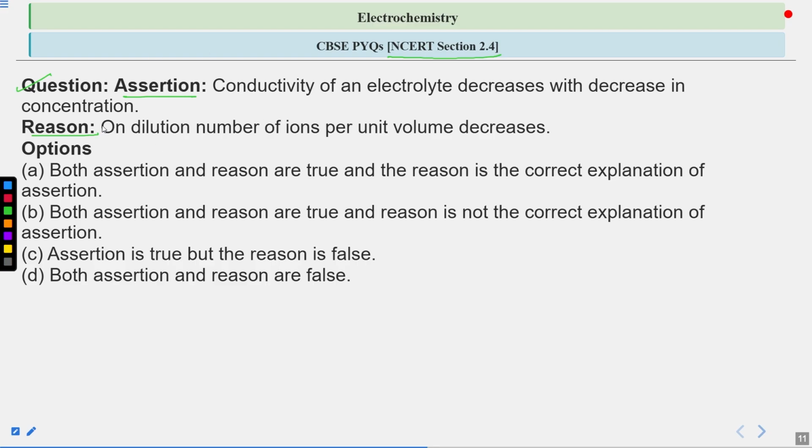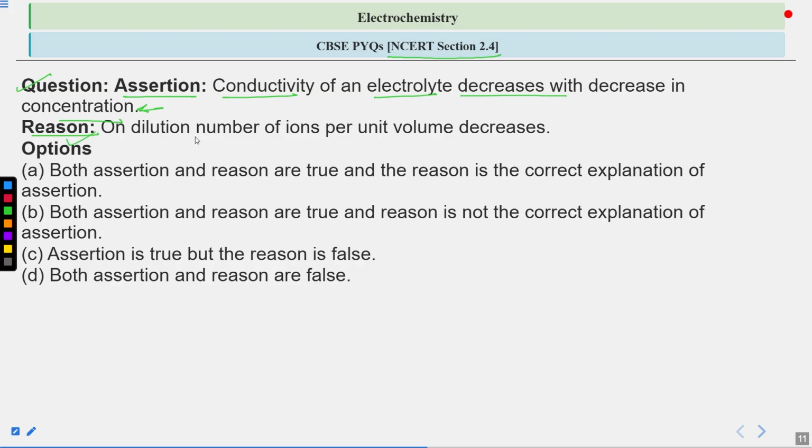The reason statement is generally to specify or to prove the assertion or to explain the assertion statement. So the assertion statement is: conductivity of an electrolyte decreases with decrease in the concentration. So it is saying that conductivity of an electrolyte will decrease when you decrease the concentration of the electrolyte.